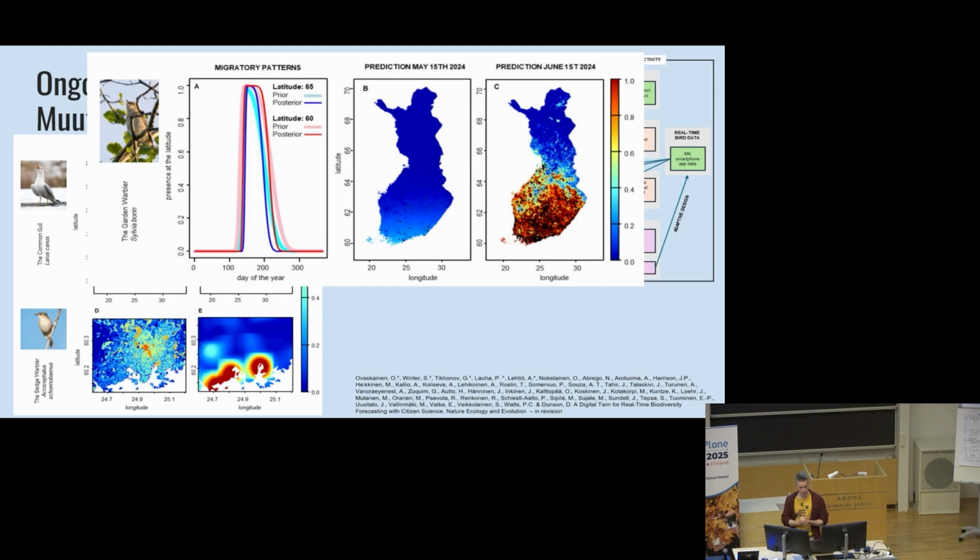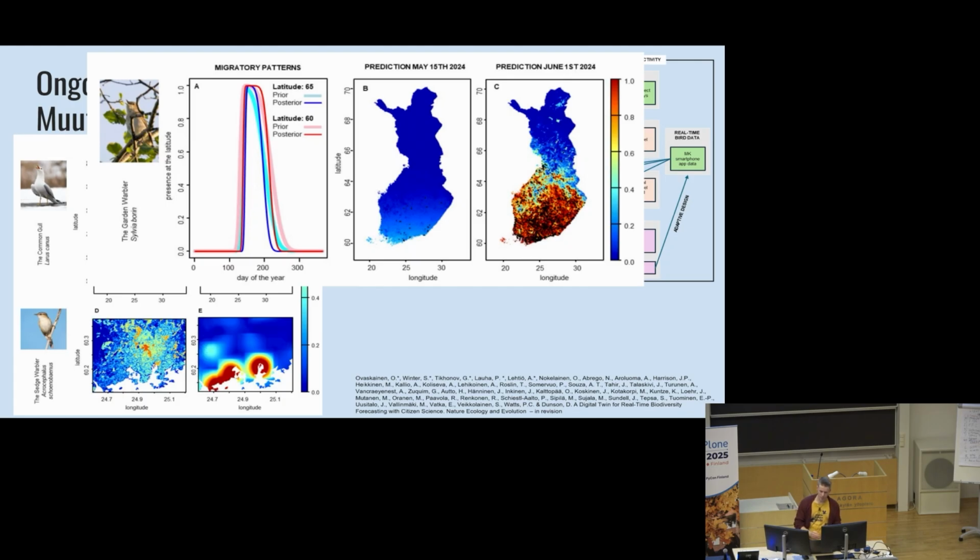So to predict these kind of phenomena, it's super important to get this real-time observation data that we combine with the priors, so then we can do this prediction. For example, if we see that, okay, now the first garden warbler has arrived in Helsinki and the weather forecast for the next week is warm and sunny and shows southern winds, then we can predict that, okay, probably you will see the species here in Jyväskylä after 4 days or something.